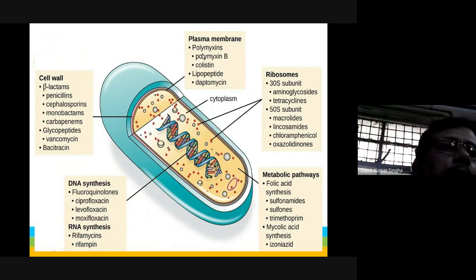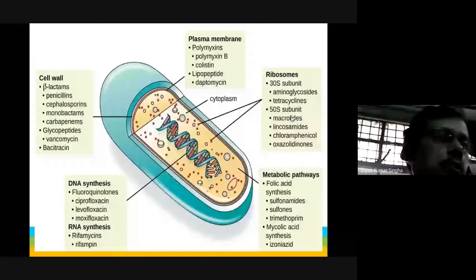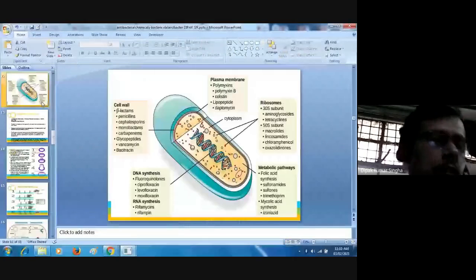The plasma membrane lies just inside the cell wall. Polymyxin B, colistin, lipopeptides, and daptomycin are used to inhibit the cell membrane. For the ribosome, the 30S subunit is inhibited by aminoglycosides and tetracycline, and the 50S subunit by the macrolides, chloramphenicol, and others. The metabolic pathway is inhibited by the sulfonamides.